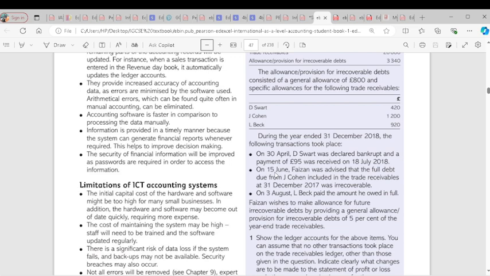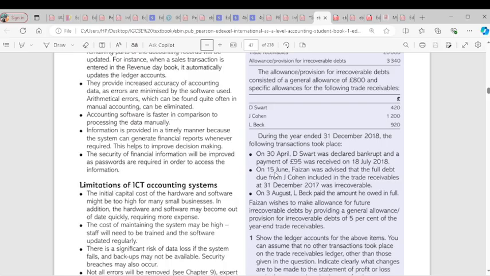So we open the trade receivable account. For 1st January 2018, the balance brought down is 20,000, the total of trade receivables. We have irrecoverable debt from SWAT, which is 420, and from Cohen, which is 1,200. So 1,200 plus 420 is subtracted from the trade receivables, which gives us a balance carried down of 18,380. So the new trade receivable for 1st of January 2019 will be 18,380.